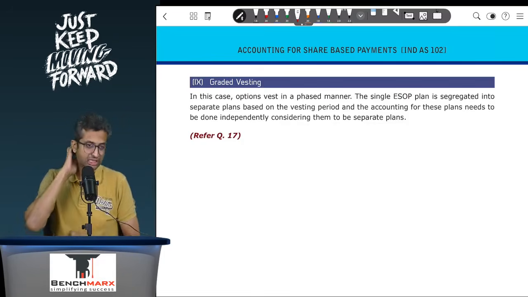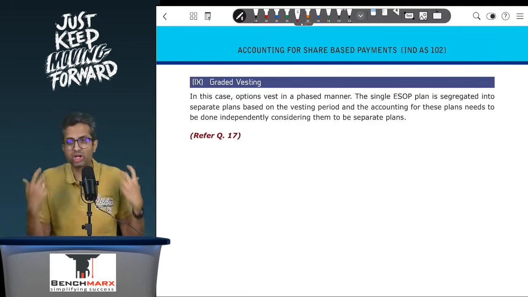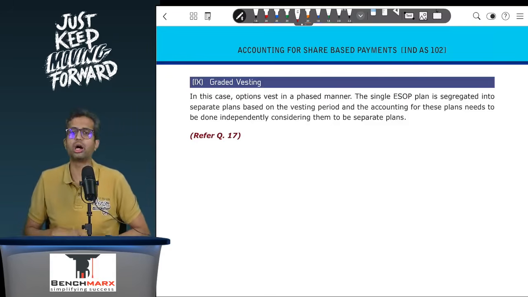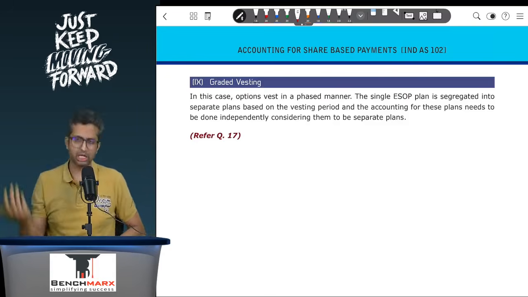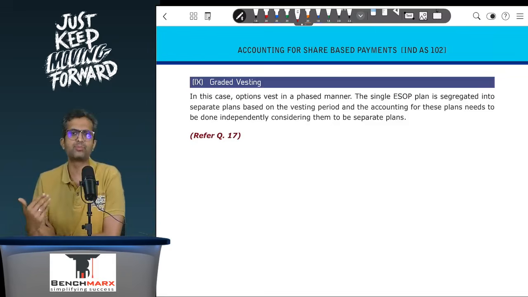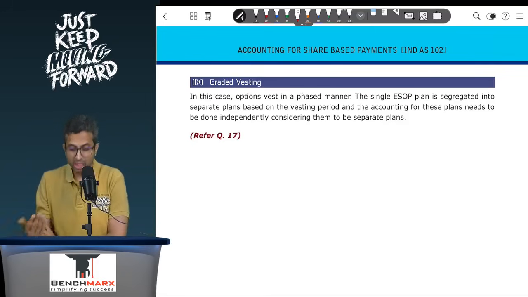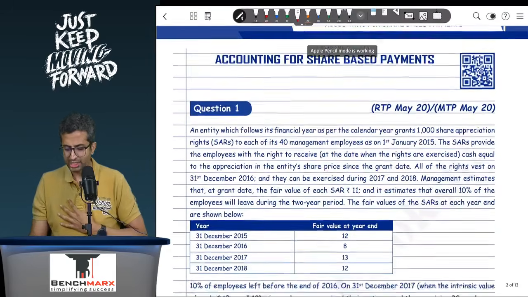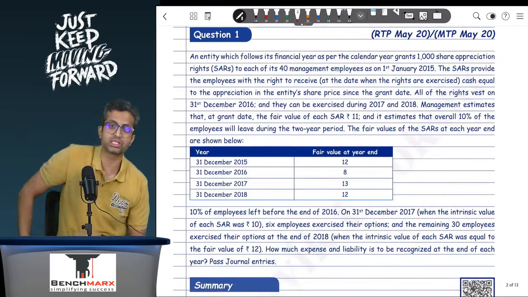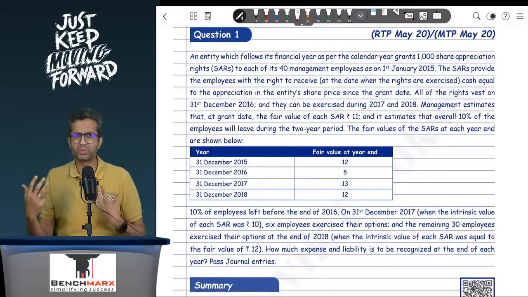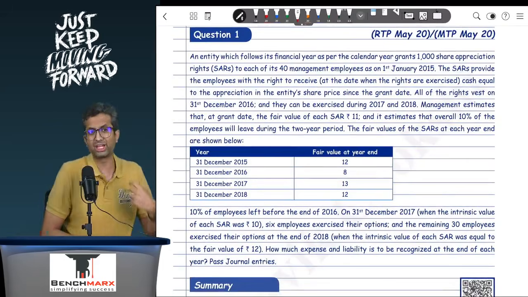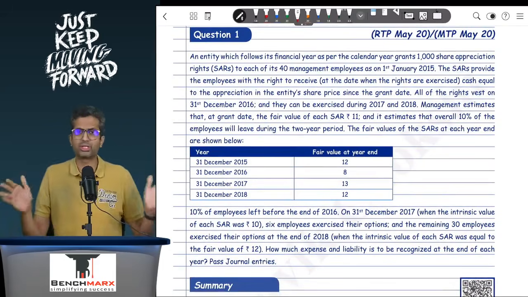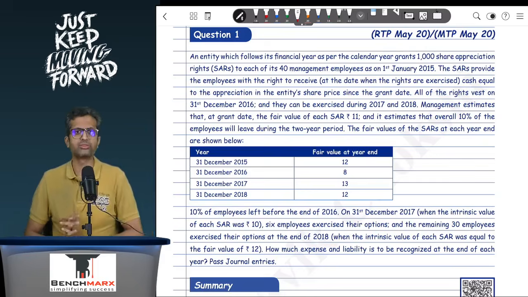So this, I think, kind of gives you a good roundup, probably in an hour or so, in a nutshell, for the entire concepts of Ind AS 102. Now we'll go to the important questions that we have in this topic. So we'll do around 7 odd questions covering performance based vesting, cancellation, modification, SAR, cash, ESOP with cash alternatives, everything. So hang on, let us get started.